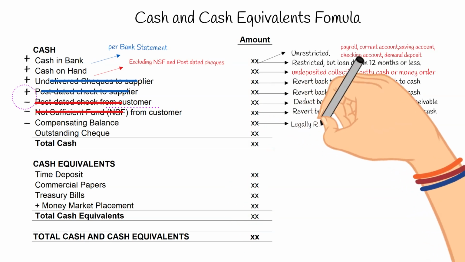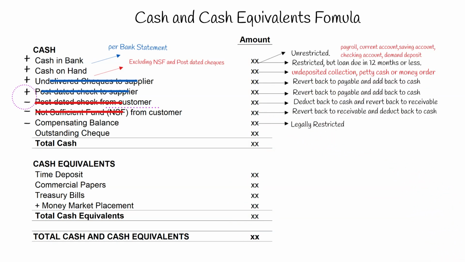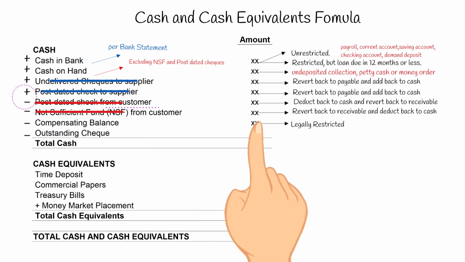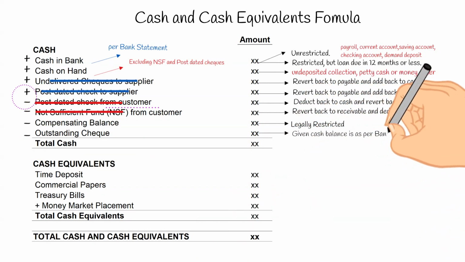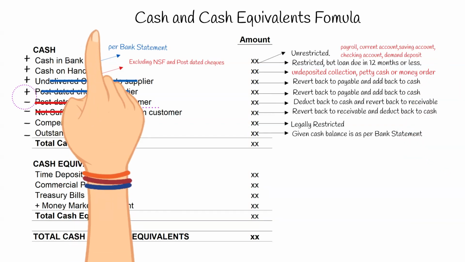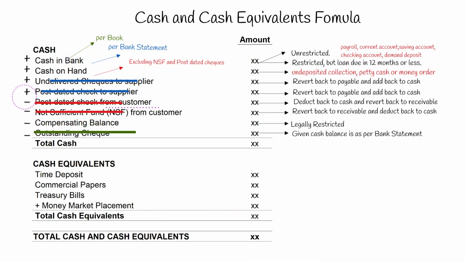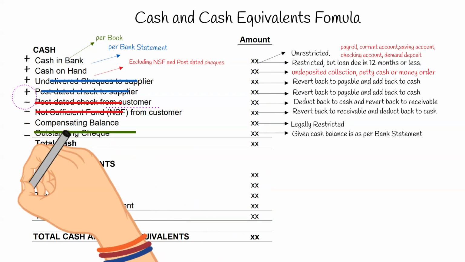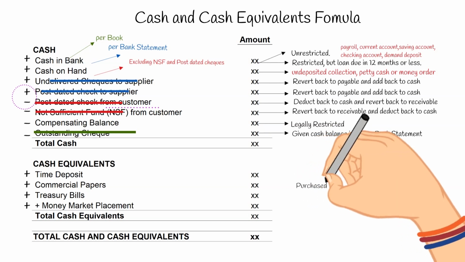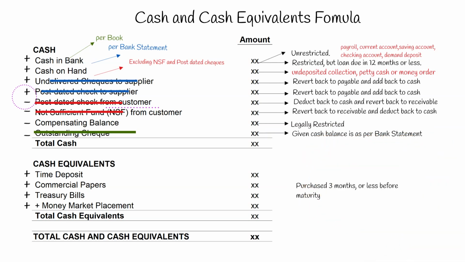Deduct from cash if legally restricted, otherwise ignore. Outstanding check. Deduct from cash balance per bank statement. But if the given data of cash balance is as per book, then ignore. Cash equivalents. All of the securities should be acquired 3 months or less before maturity. Remember, the 3 months rule starts from acquisition date.